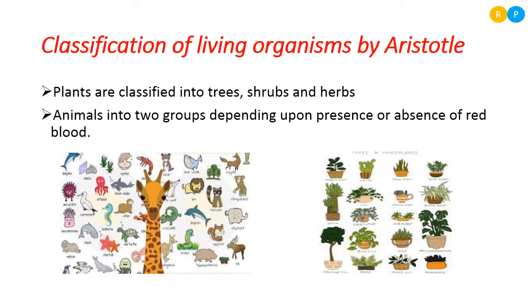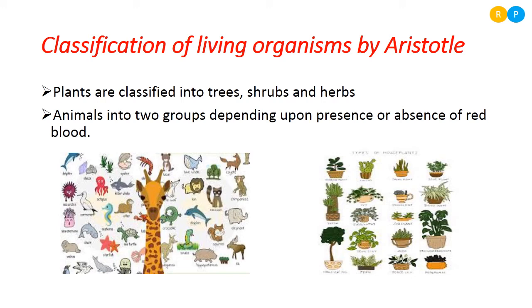One of the scientists who started the classification of living organisms was Aristotle. Aristotle was the first to start classifying living organisms in a systematic way. According to him, plants are classified into three groups. He placed tall plants under trees, medium-sized plants under shrubs, and small plants under herbs.